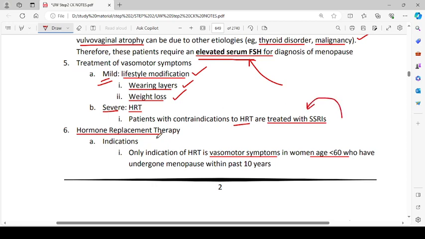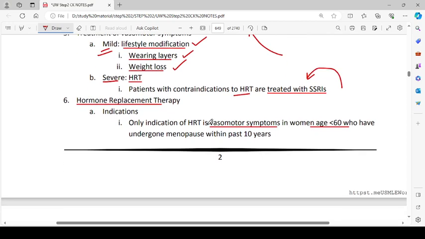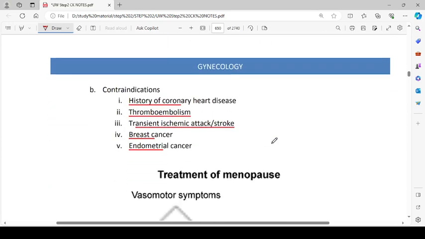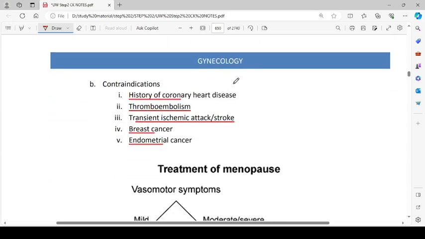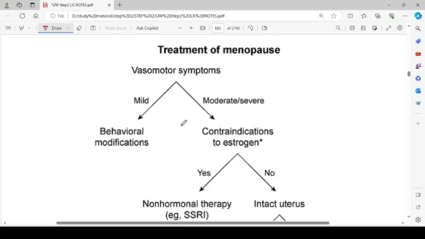Hormone replacement therapy indications: the only indication of hormone replacement therapy is vasomotor symptoms in women aged less than 60 who have undergone menopause within the past 10 years. Contraindications are history of coronary heart disease, thromboembolism, transient ischemic attack or stroke, breast cancer, and endometrial cancer. Treatment of menopause: basically, we treat the vasomotor symptoms.